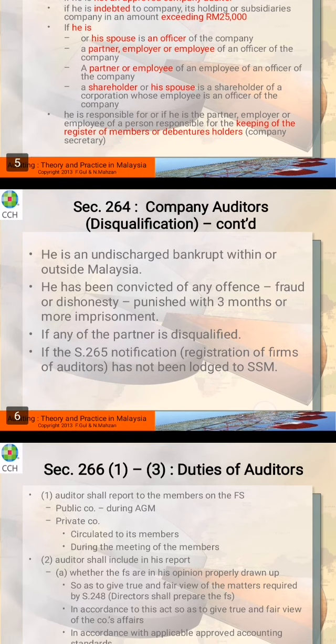All right, section 264, we continue here. If you are an undischarged bankrupt within or outside Malaysia, it doesn't matter. It means that you have been charged or you are still declared bankrupt.